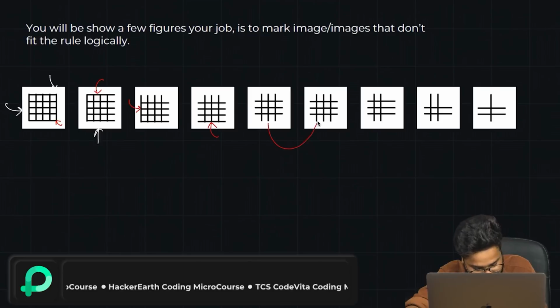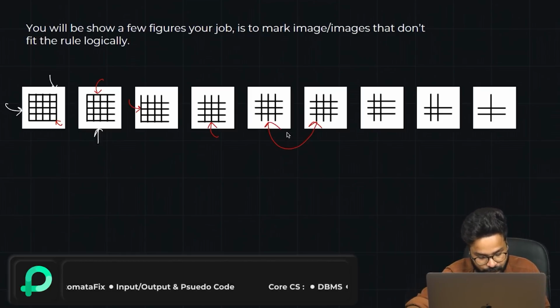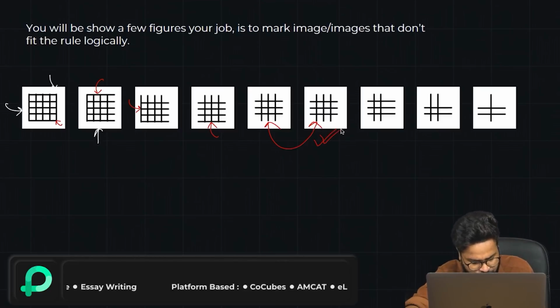But when I see this and this, it's exactly similar. So you will see figures. Your job is to mark the images that don't fit the rule logically. So I think this would be the answer. Again, let us cross check.